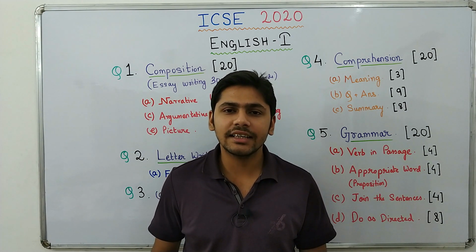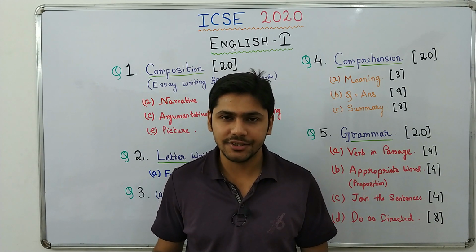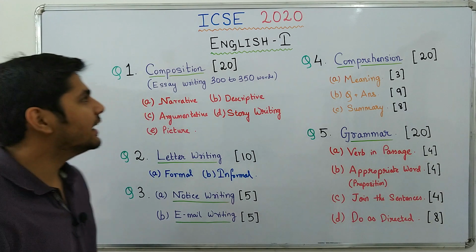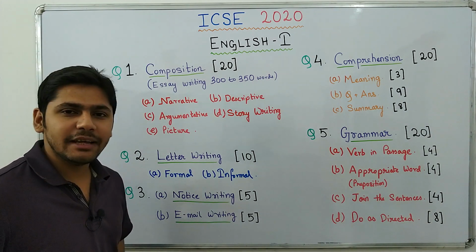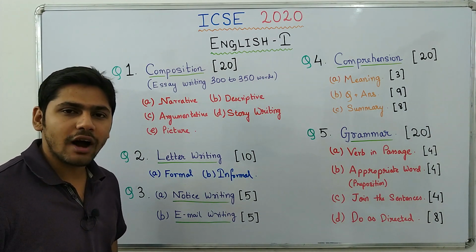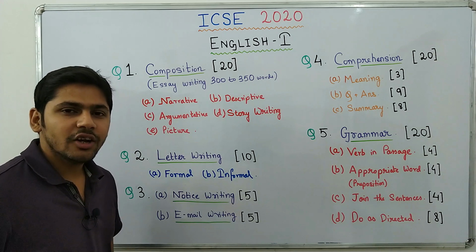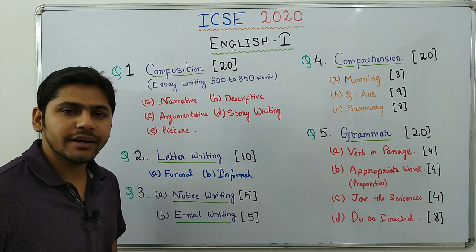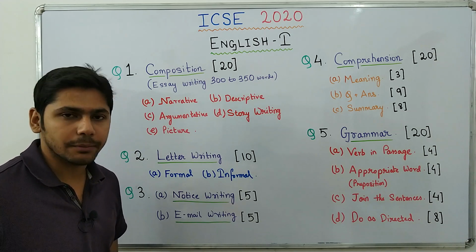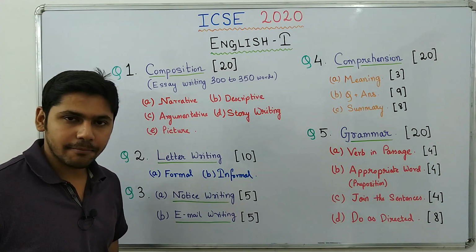First, let's discuss English paper 1, that means English language. Now, English paper 1 is an 80 marks question paper and you will get 2 hours to solve the whole thing. You will also get additional 15 minutes to read the whole question paper. Let's begin with the pattern.